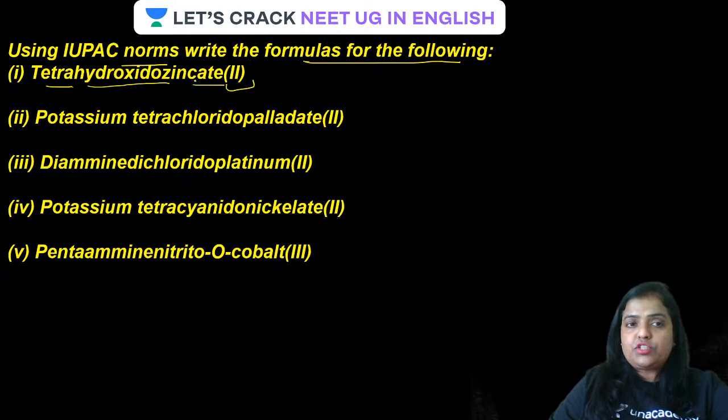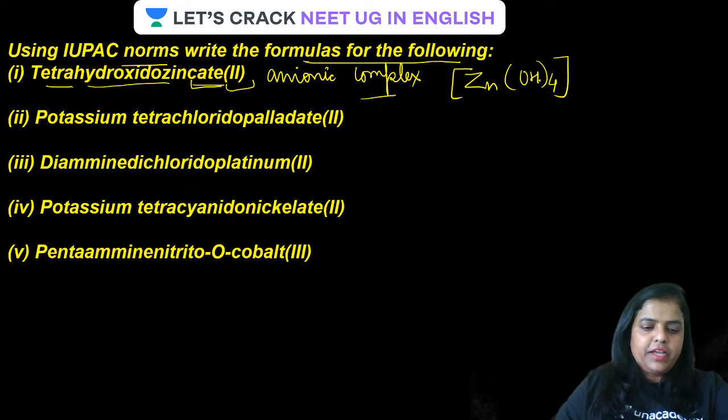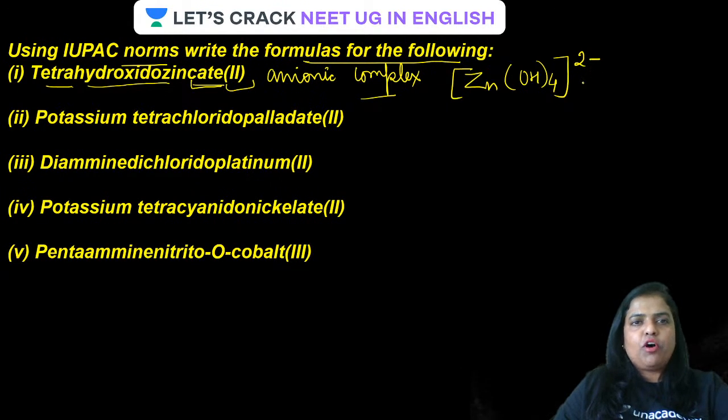So guys, what is the name of this? Tetrahydroxidozincate(II). First of all, guys, zinc is not simply named as zinc. It is added with the suffix "ate." That means this is an anionic complex. I'm repeating. This is an anionic complex. So it will be Zn, tetrahydroxo, (OH)4. And yes, guys, because the complex is anionic, therefore it has to be 2 minus. This way, the formula will be written. Okay, is that clear?